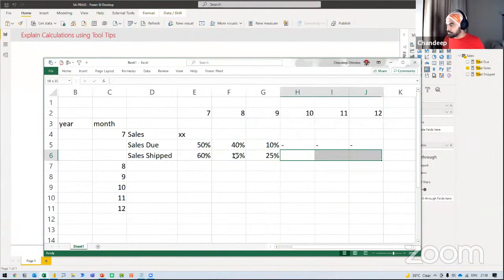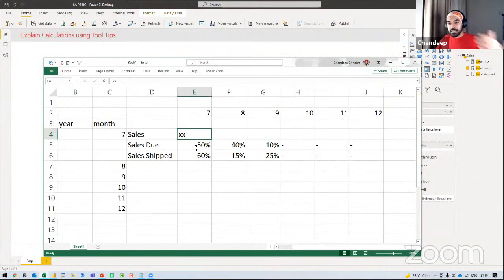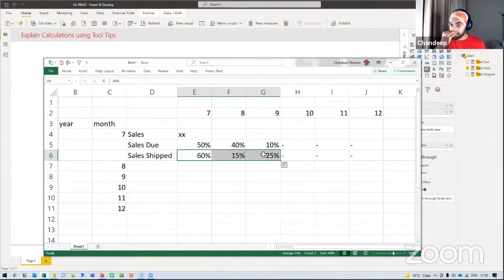So just right here. And this is how I'd like to carry this exercise out for all the months, so that I can see what the sales is that I'm getting in the current month and how, every month, there is a breakup of the sales between the due and the shipped through data modeling, not any sophisticated DAX. That's what I'd like to do. How do we build this layout conveniently without much hassle of DAX?